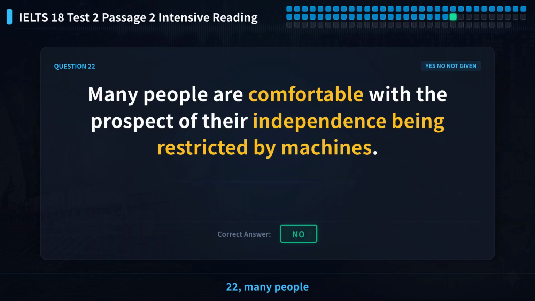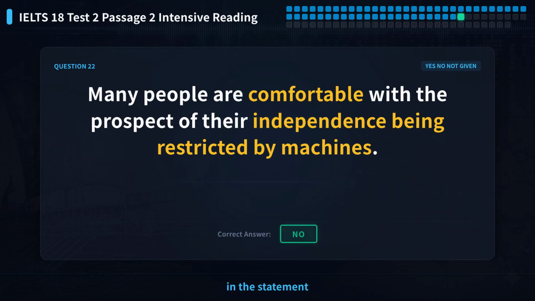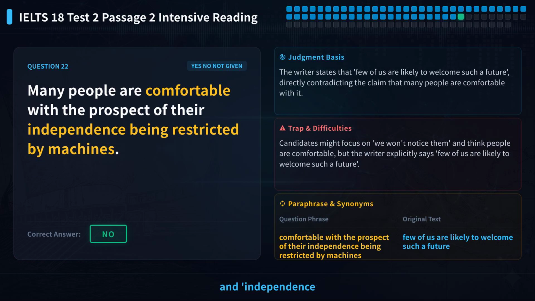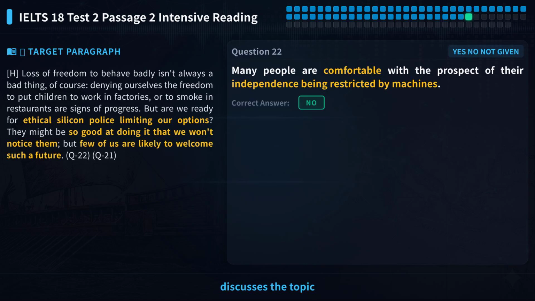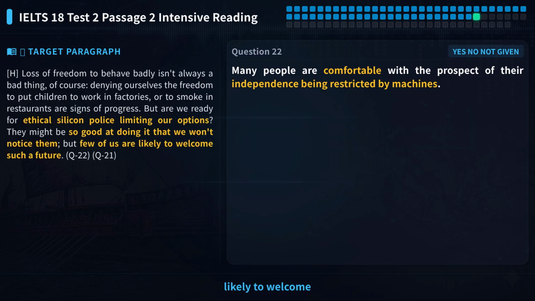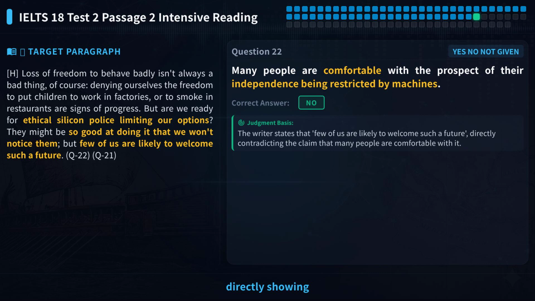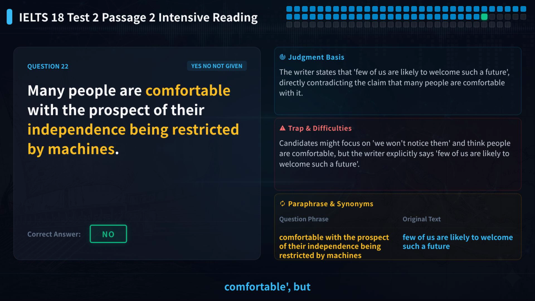Let's look at question 22. Many people are comfortable with the prospect of their independence being restricted by machines. The core clue words in the statement are comfortable and independence being restricted. Locate paragraph H, where the author discusses the topic of machines limiting our choices. The author says few of us are likely to welcome such a future, directly showing most people are not comfortable. The statement says many people are comfortable, but the author says few welcome it. These are completely opposite. So the answer to question 22 is NO.